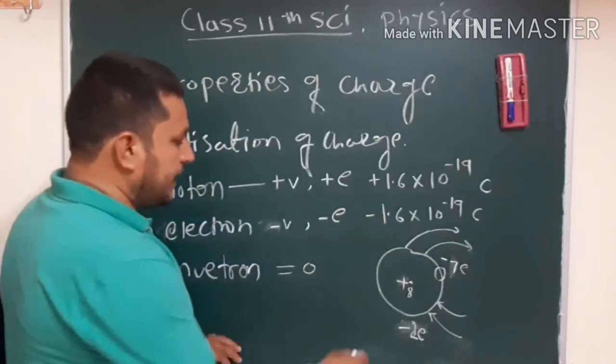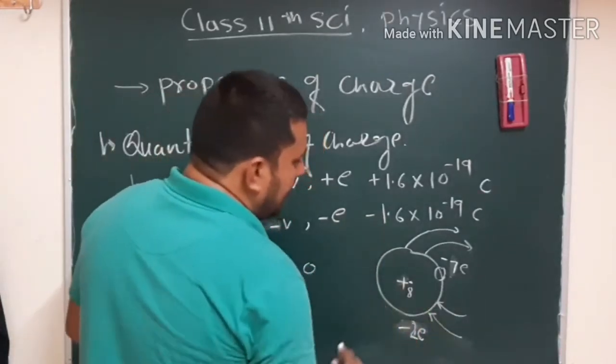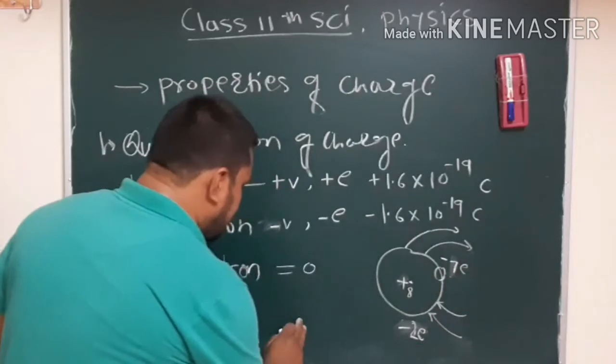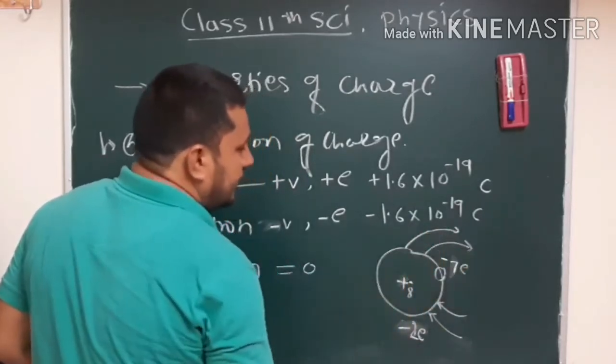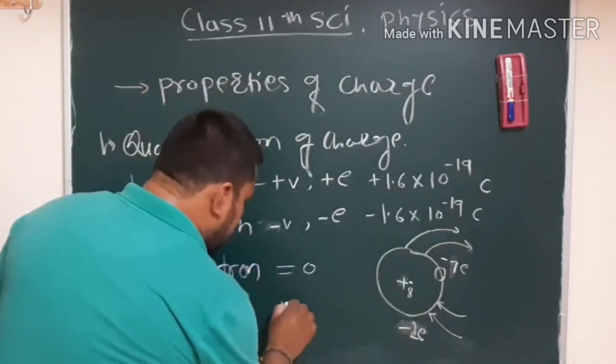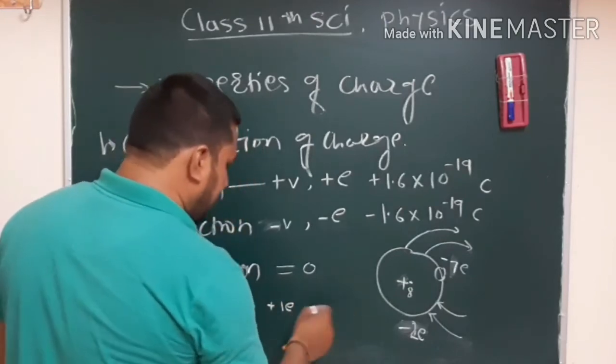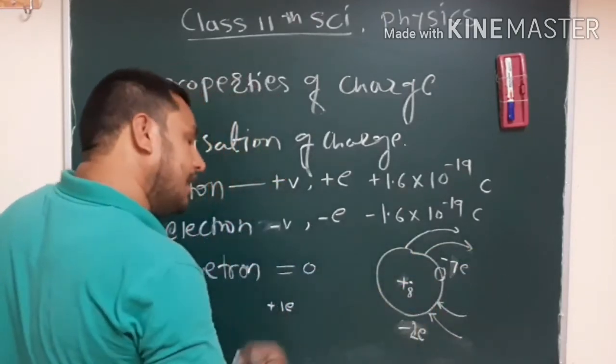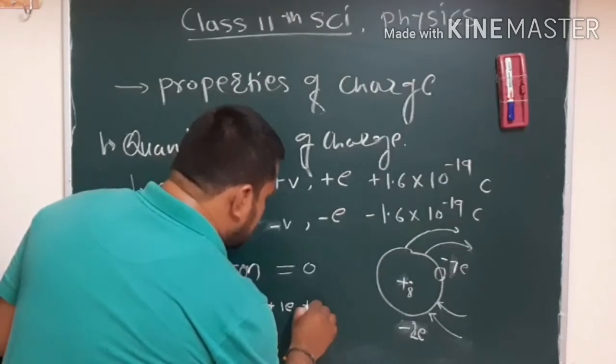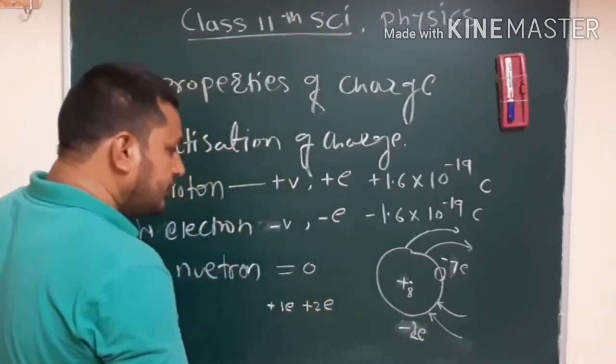After removing one electron, the net charge is plus 1e. After removing 2 electrons, the net charge is plus 2e.